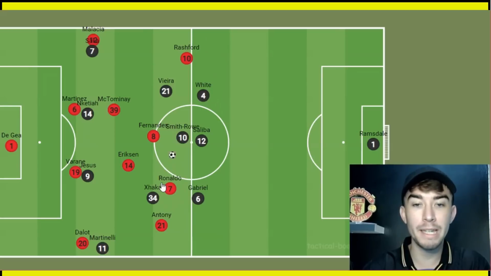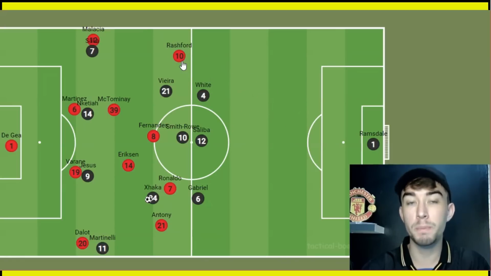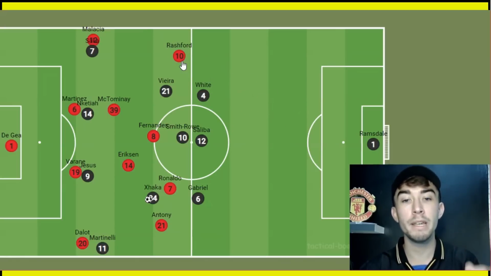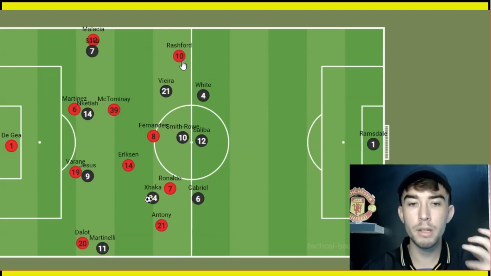Ronaldo was dropping deep and linking the play quite well. I thought this was one of his better performances. And then Rashford just constantly wanted to make this run in behind the defence to expose the Arsenal back line. And for me, this was what cost them the game ultimately. Erik ten Hag's changes did a brilliant job of suiting the Manchester United strengths.